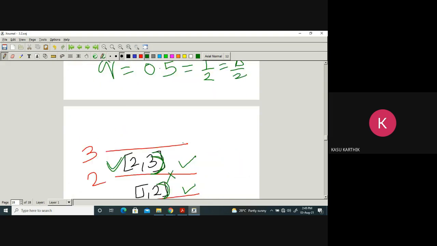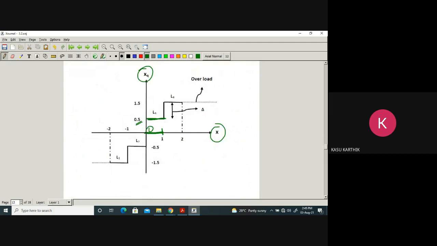Okay, next. If anything lies between 1 and 2, it is quantized to 1.5. In the same way, if anything lies between 0 and minus 1, it is quantized to which value? Minus 0.5. So if anything lies between minus 1 and minus 2, it is quantized to minus 1.5.